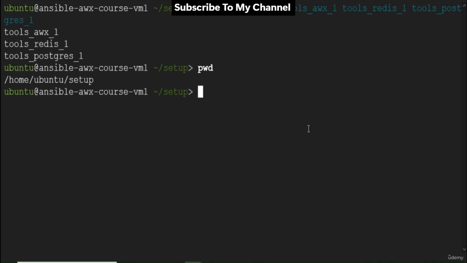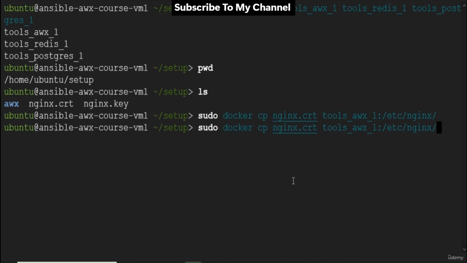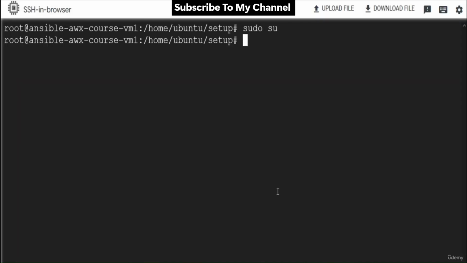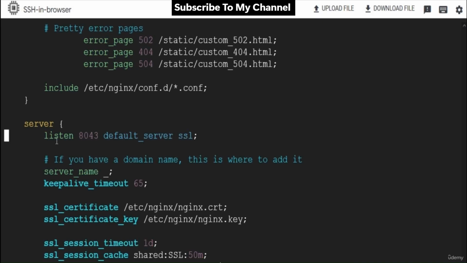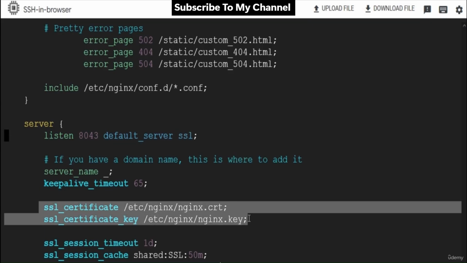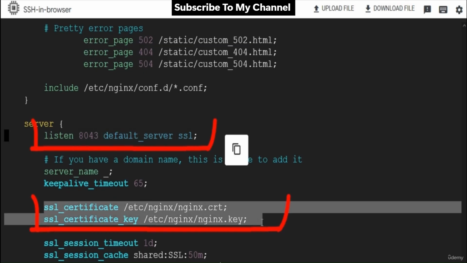Copy these two files to the container using the docker cp command as I am running here. Sudo docker cp certificate file, then container name : nginx directory. Now both the files are copied in the container. We also need to make changes in the configuration file. Switch to root user, open the nginx.conf file using the vi editor available at this location. We already made the changes to this file in the first part of this video, but I just wanted to show you again. On line 56, we should have ssl added, and lines 62 and 63 should be uncommented, like this here. Now we are good to go.